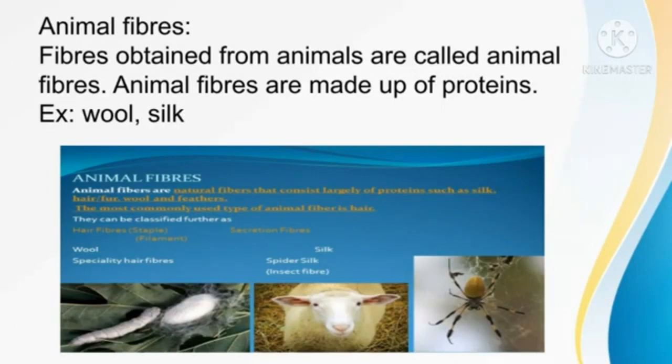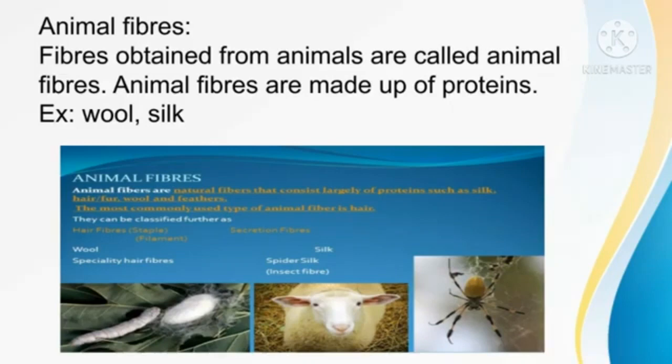Okay, students, let's enter the lesson. Fiber to fabric. In this lesson, we are going to discuss animal fibers.